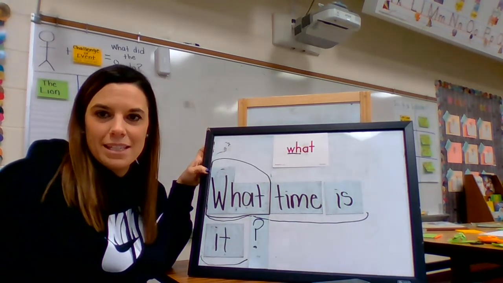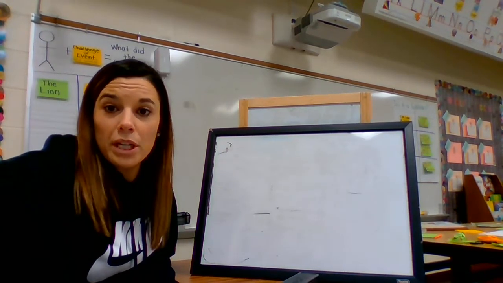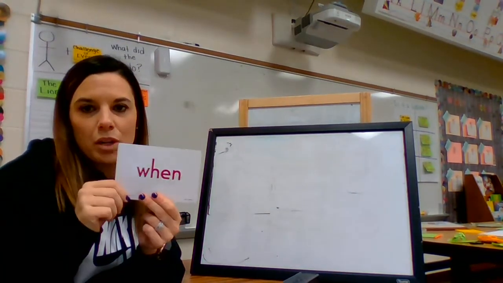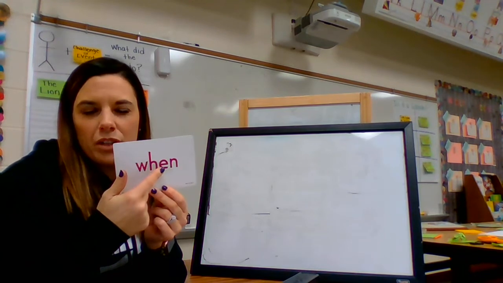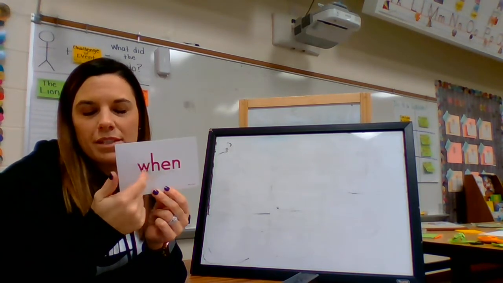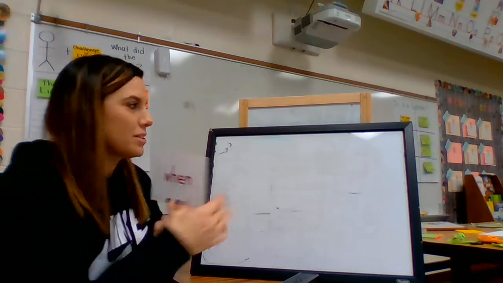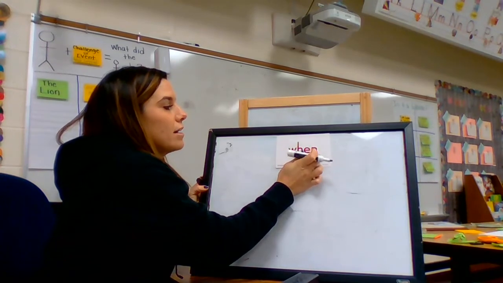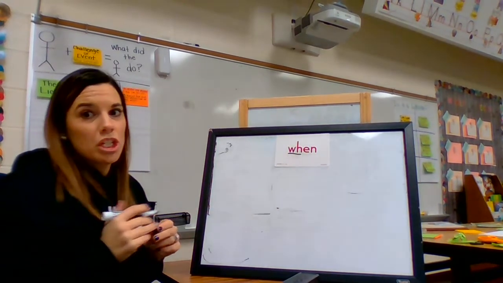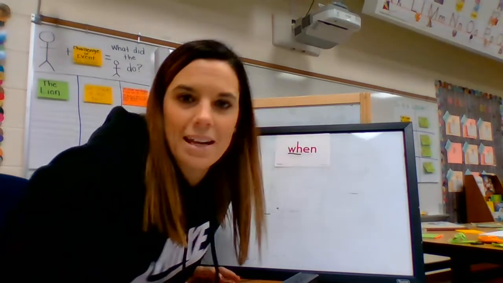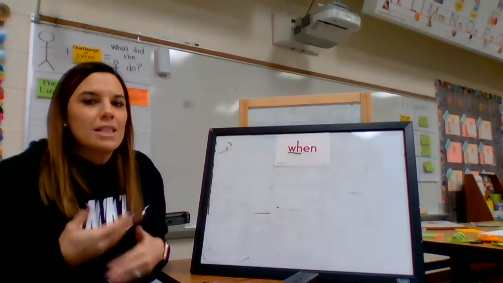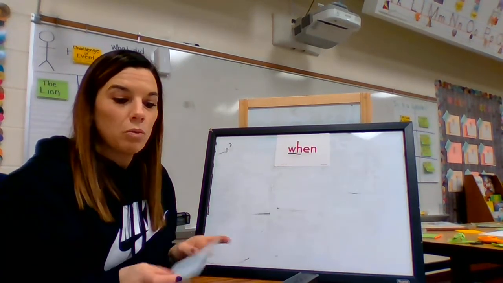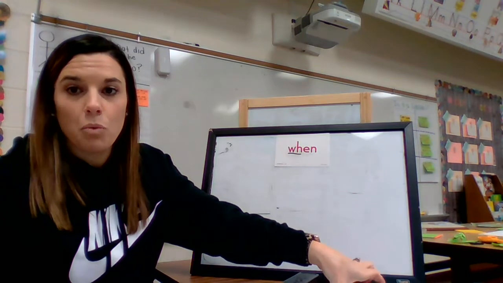Okay, we have one more sentence to make. We're going to use the word when for our next sentence. Again, this word is a trick word, but you do kind of hear the sounds the letters make, the typical ones. So we have the WH, which is a digraph. We hear the W sound, and then we have N, when. This is a question word, okay? We're going to use it to ask a question to get information about a time of day. So the sentence I'm going to make is, when will you get here? When will you get here?